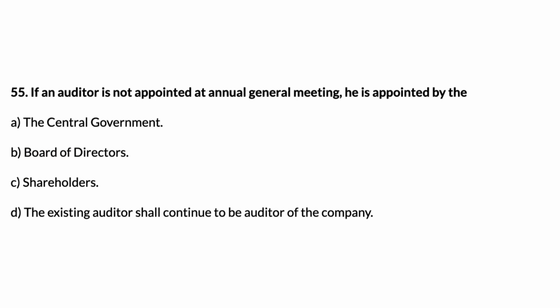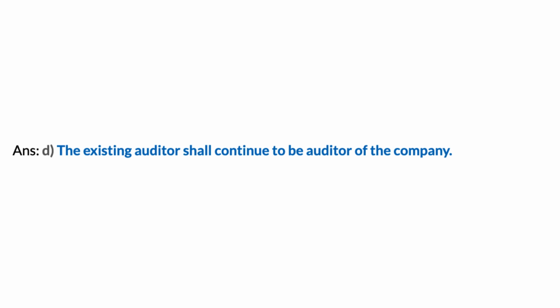55. If an auditor is not appointed at annual general meeting, he is appointed by the A. The Central Government, B. Board of Directors, C. Shareholders, D. The existing auditor shall continue to be auditor of the company. Answer, D. The existing auditor shall continue to be auditor of the company.